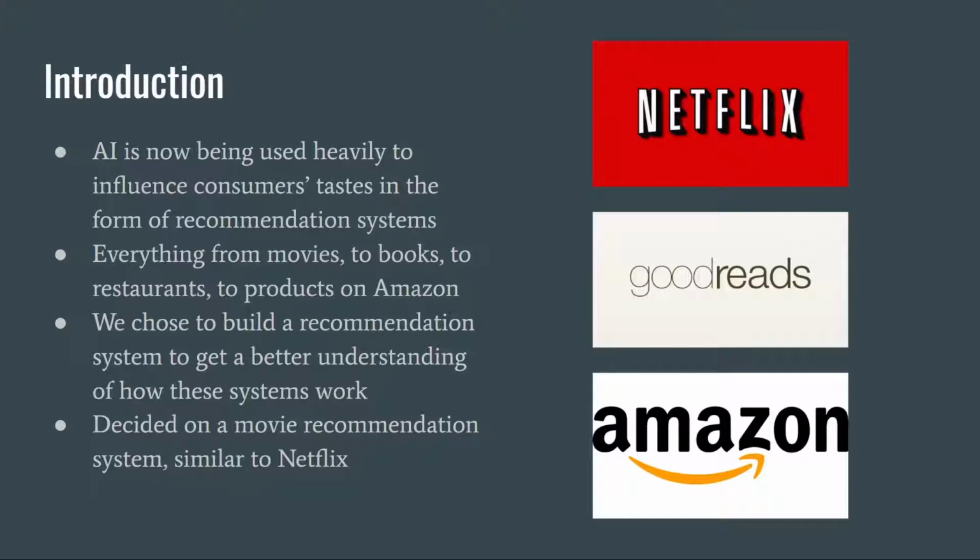Companies and people have been recommending products to customers in the form of advertisements for a long time now. For example, print advertisements in magazines or commercials on television. However, the dawn of artificial intelligence and machine learning has expanded the capability of product recommendation. With this new technology, everything from movies to books to restaurants and products can be recommended better than a human could. With that being said, Blake and I decided to build a recommendation system and get a glimpse of how this technology works underneath the surface.